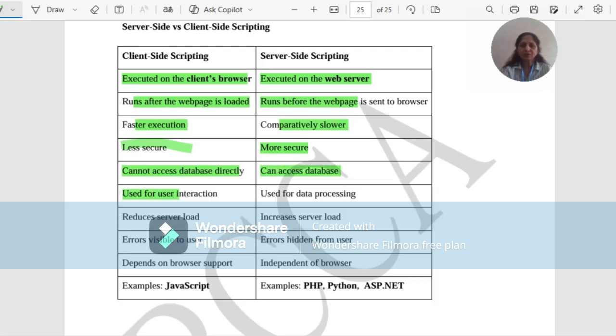Client side is used for user interaction. Server side is used for data processing. Client side reduces the server load and server side increases the server load. In client-side scripting, errors are visible to the user, whereas in server-side scripting, errors are hidden from the user. Client-side scripting depends on the browser support, whereas server-side scripting is independent of the browser. Example of client-side scripting is JavaScript, and examples of server-side scripting are PHP, Python, as well as ASP.NET.